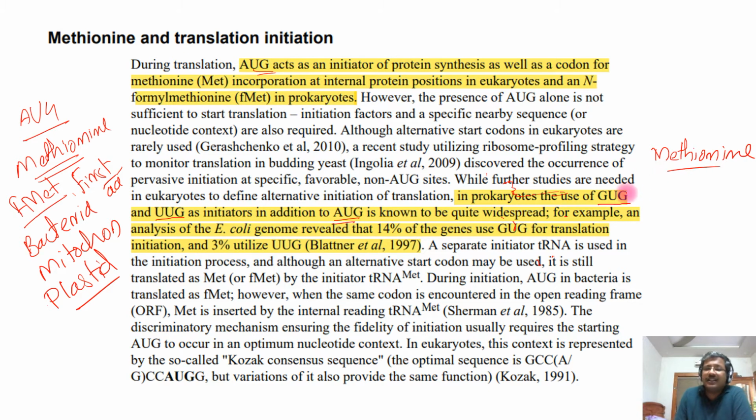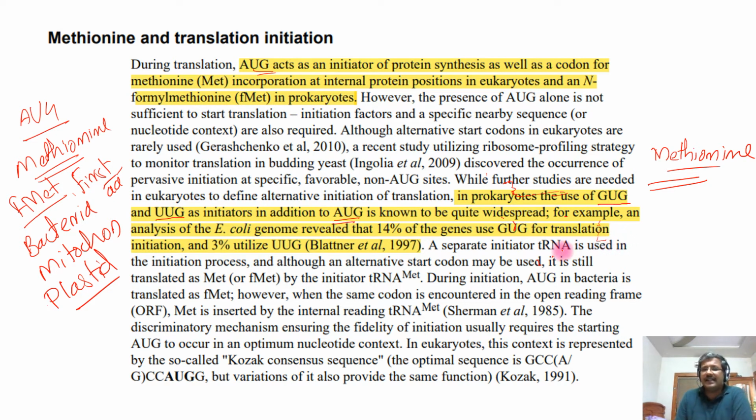Methionine itself, or whatever the first amino acid is. For example, in prokaryotic organisms you will find formylmethionine as the first amino acid in a protein, so in that case formylmethionine will be added. Whatever initiation codon is being used, in addition to AUG, the coded amino acid will definitely be methionine. So don't forget that particular thing.